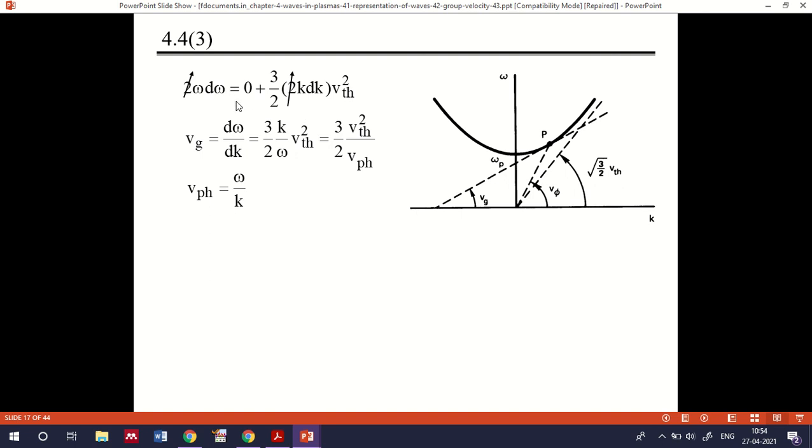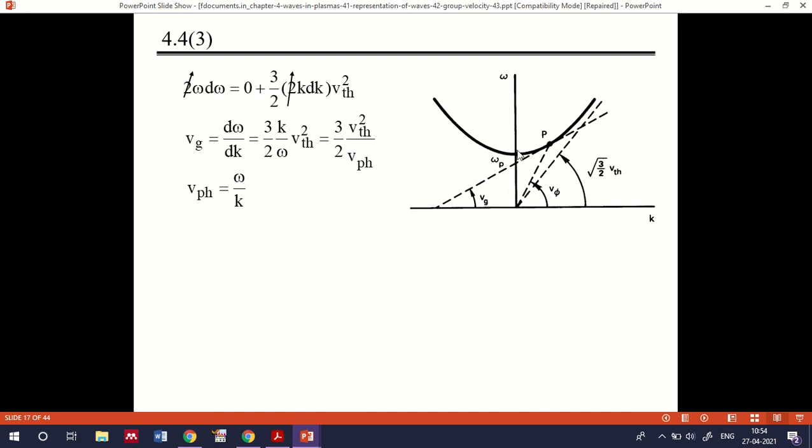For that, if you treat this equation at the omega p point, the velocity will be 0, and Vg at this point will be 3 by 2 v squared th by Vph, where Vph is the phase velocity and v th is the corresponding electron thermal velocity, and Vph will be equal to omega by k. In that case the graph of frequency with respect to wave vector will be like this.